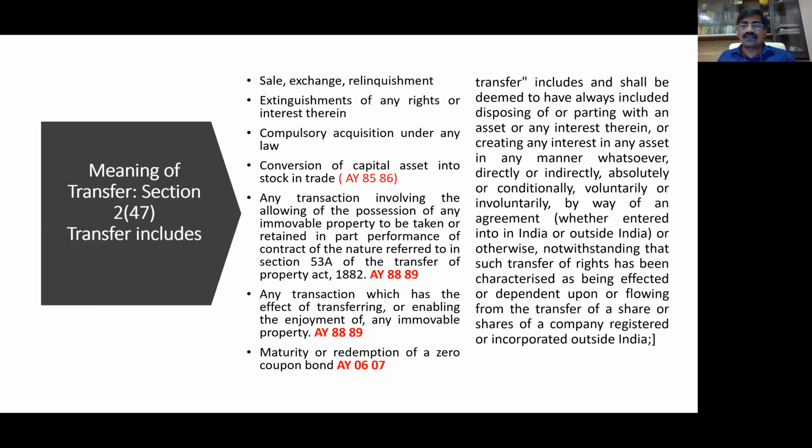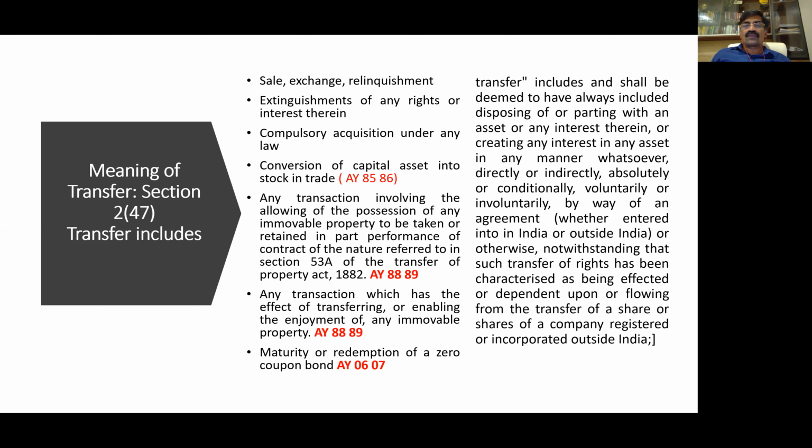So this is basically one which is short. Don't worry about this. It's not relevant at the intermediate level. The amendment was brought in for the purposes of a very famous Vodafone case. In the Vodafone case, they did the structuring of the transaction in such a manner that Vodafone had three layers. In a tax haven country they floated the company, then a subsidiary, and a subsidiary of that subsidiary in different countries, until eventually the ultimate holding company acquired the shares of Hutch in that entity where there is no capital gains tax.